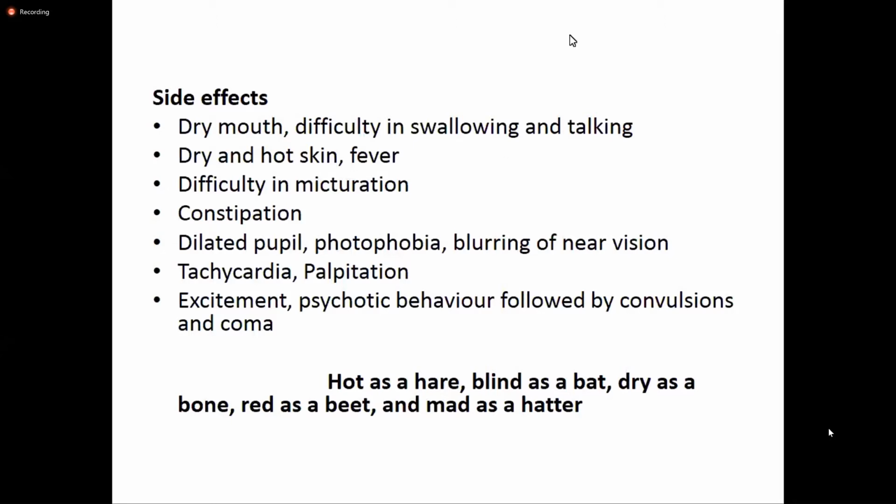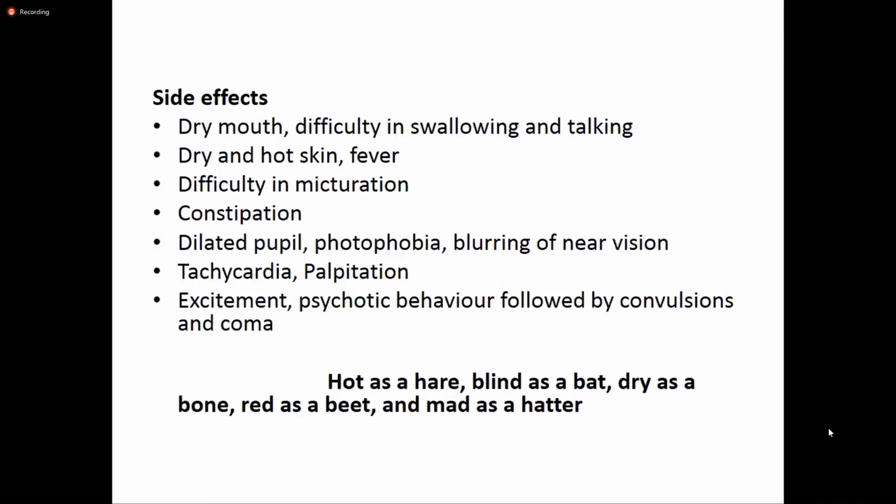So continuing with the side effects, the pupil will be dilated, and the dilatation of the pupil is due to the relaxation of the circular muscles, or the sphincter pupillae. Due to the dilated pupil, or mydriasis, there will be photophobia, because the pupil is already dilated, the beam of light passes through the eye, and constriction cannot occur.